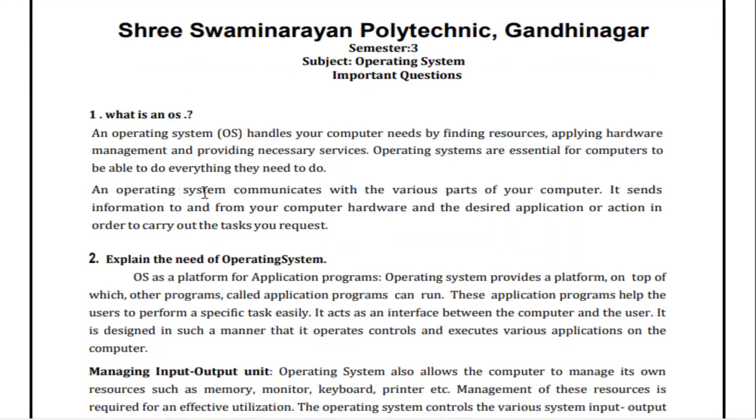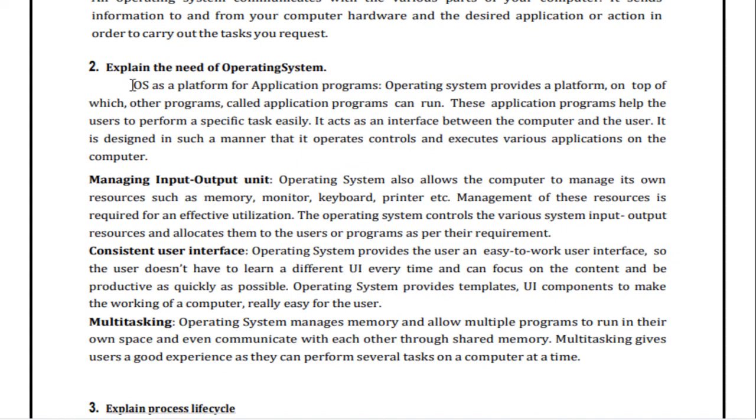Second question, explain the needs of operating system. The operating system works as a platform for the application programs, that is, it provides the platform on top of which the other programs, called application programs, can run. These application programs help the user to perform a particular task easily. So it acts as an interface between the computer and user. It is designed in such a manner that it operates the controls and executes the various applications on the computer.